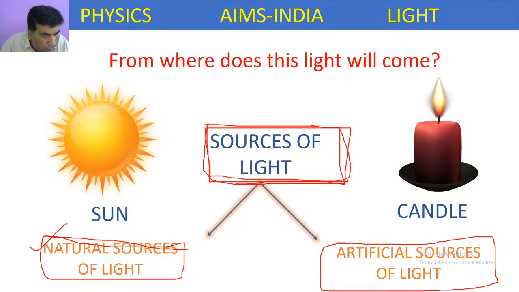So here we have two sources of light. The objects which emit light by themselves are called natural sources of light. The objects which are man-made, which emit light, are considered artificial sources of light.